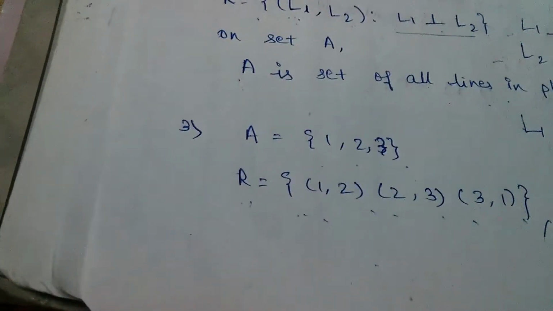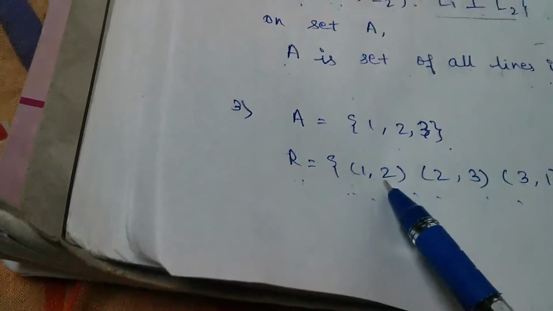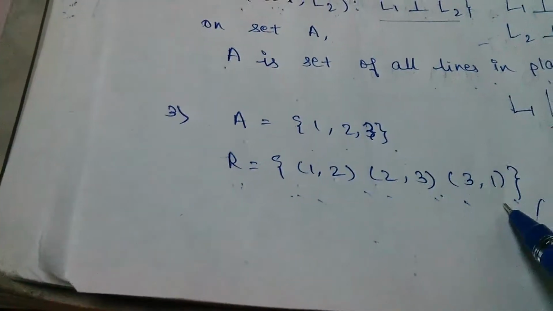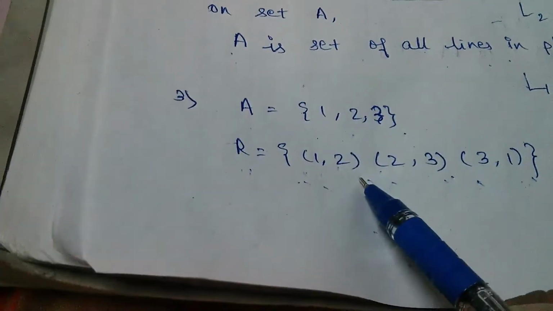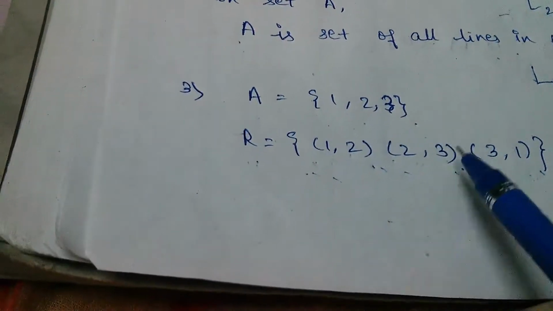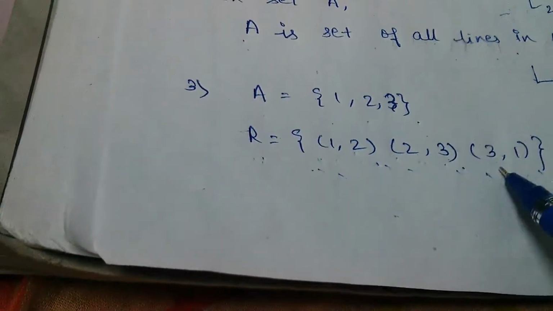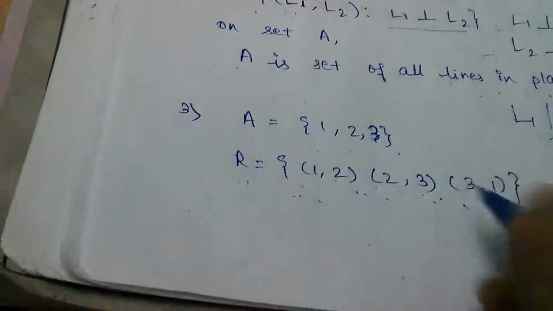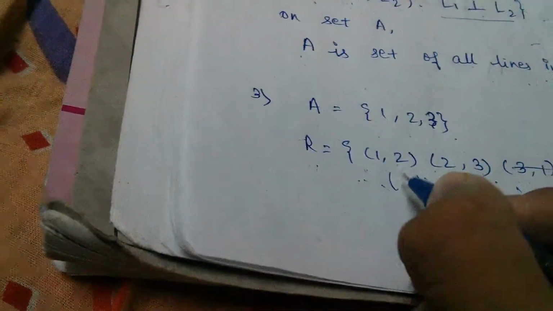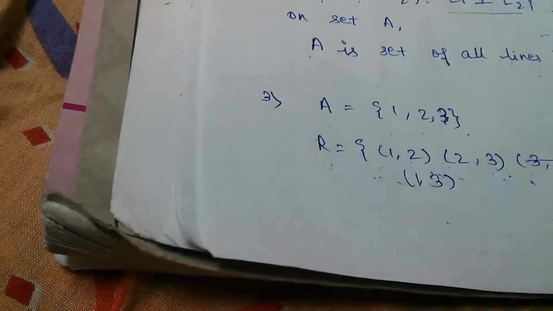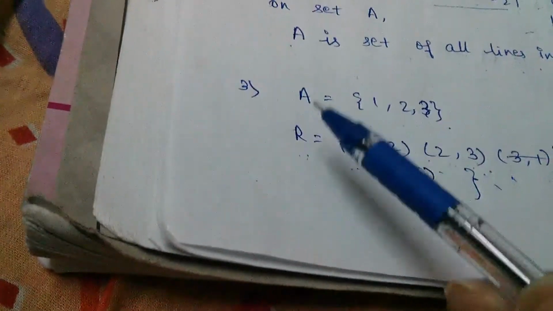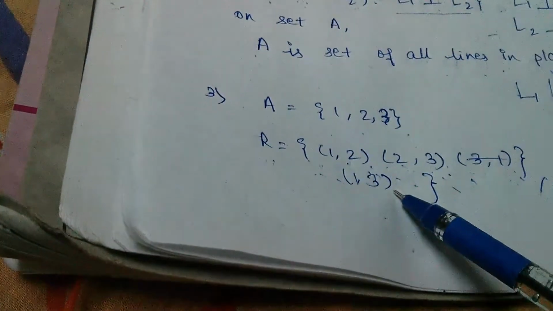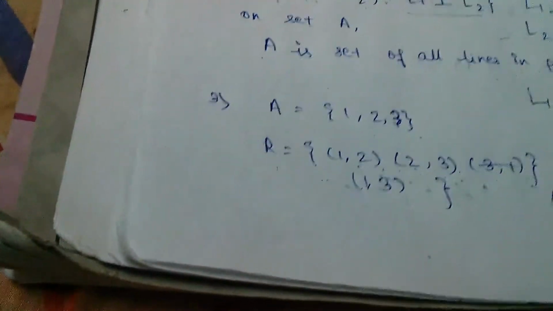And third part, we have 1 comma 2, we have 2 comma 3, and we have 1 comma 3 also. So there's A comma B and B comma C, and we also have A comma C. Sorry, this is the relation. Since 1 comma 2, 2 comma 3 and 1 comma 3 is also there, we can say that this is a transitive relation.